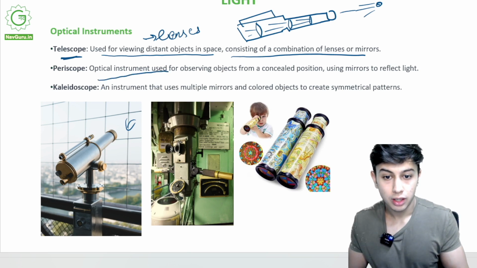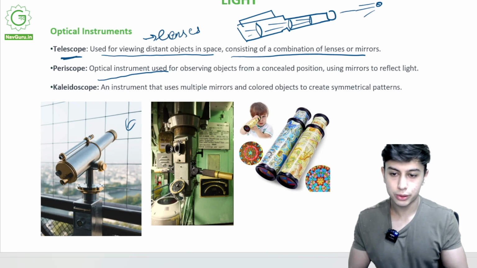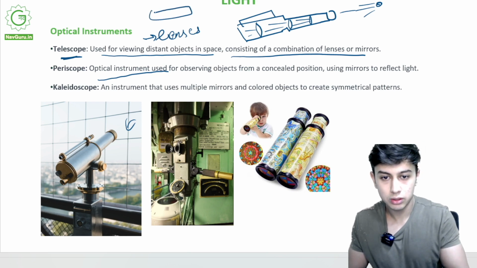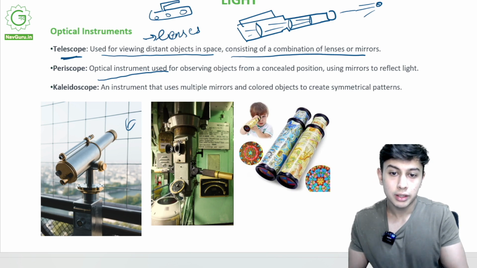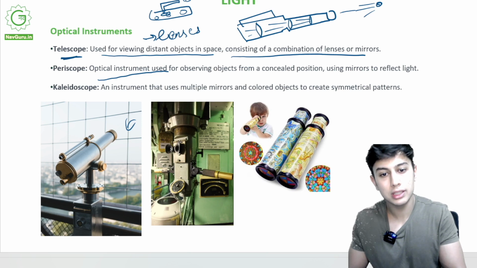Periscope. Now, I'm sure you've all seen a submarine. The person sitting inside the submarine is able to see outside. How does this happen?